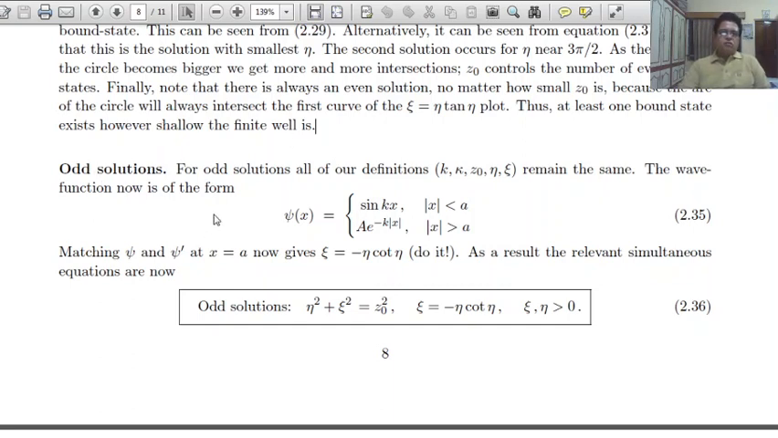Odd solutions. For odd solutions, all our definitions remain the same. The wave function now has the form psi of x equal to sin kx for x less than a, and A e raised to minus kappa x for x greater than a. Matching psi prime over psi at x equal to a, xi equal to minus eta cot eta. As a result, the relevant simultaneous equations are eta square plus xi square equal to z0 square, xi equal to minus eta cot eta, and xi, eta greater than 0.